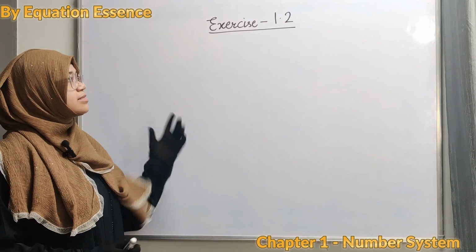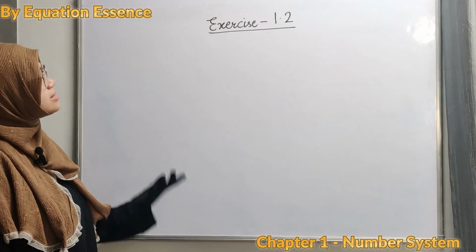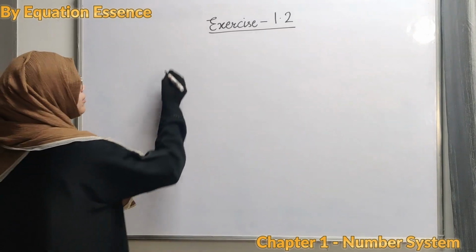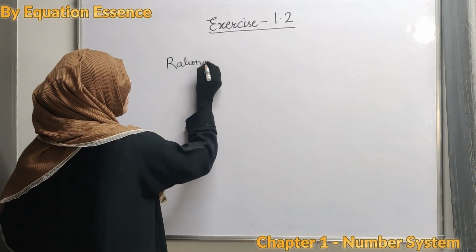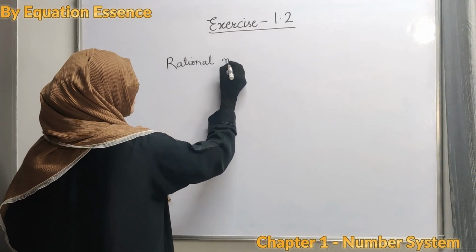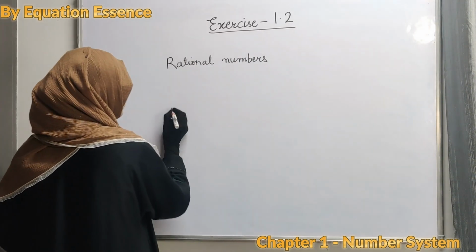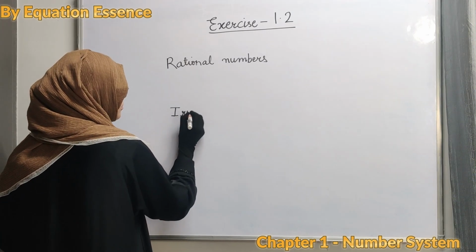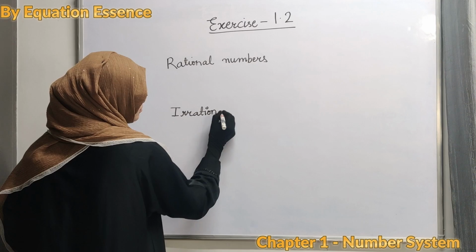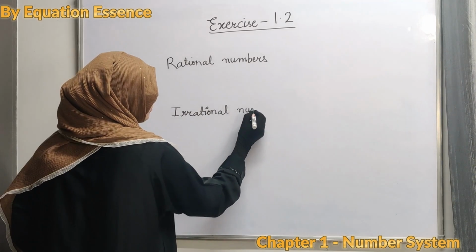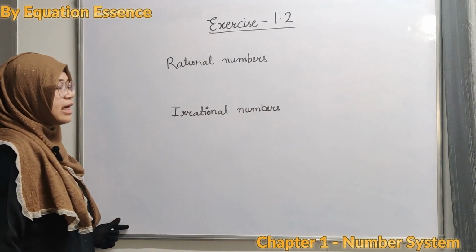Today we will start exercise 1.2, but before we start exercise 1.2, let us talk one more time about what are rational numbers and what are irrational numbers.